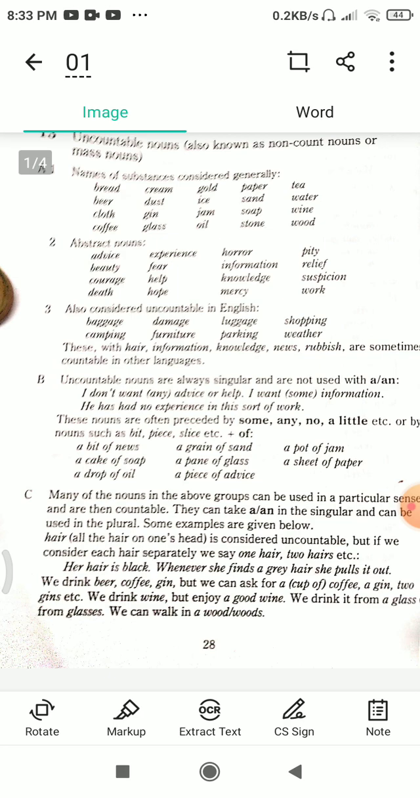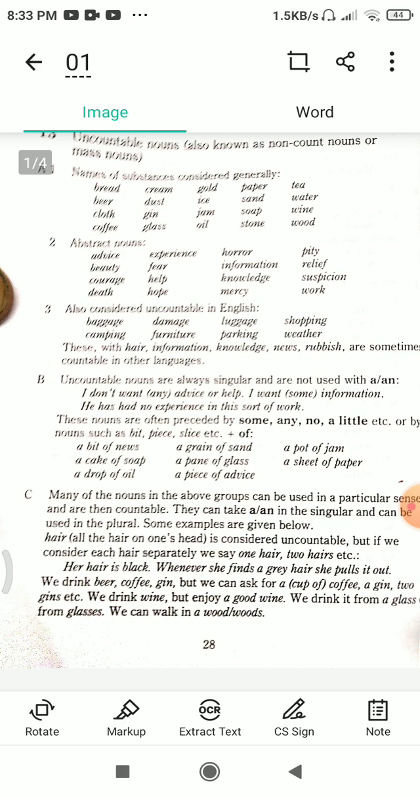These nouns are often preceded by some, any, no, a little, etc., or by nouns such as bit, piece, slice, etc., plus of. For example, a bit of news, a cake of soap, a drop of oil, a grain of sand, a pane of glass, a piece of advice, a pot of jam, a sheet of paper.